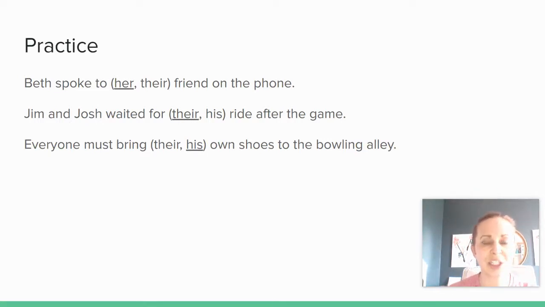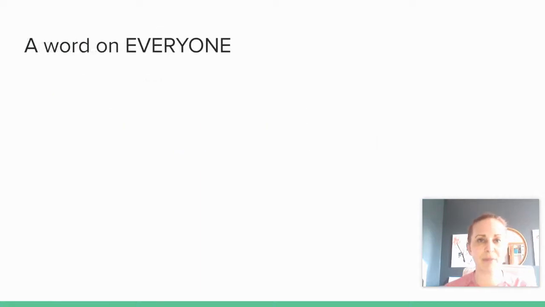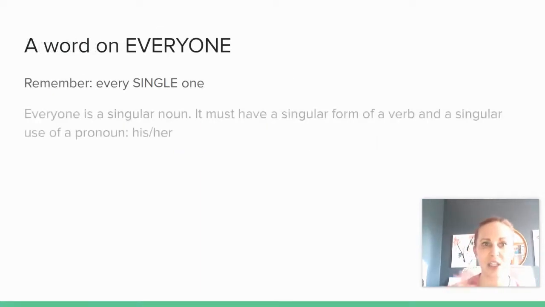This one gets a little tricky for some people, and we're going to talk about that. This is why. Everyone is actually a singular noun. And the way I want you to remember it is, every time you come across everyone or everything, to say every single one or every single thing. It is a singular noun. So when you have a pronoun, you need to use the singular form of the pronoun, his or her.